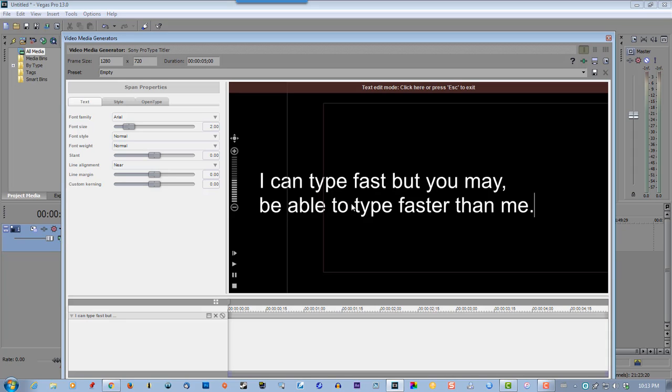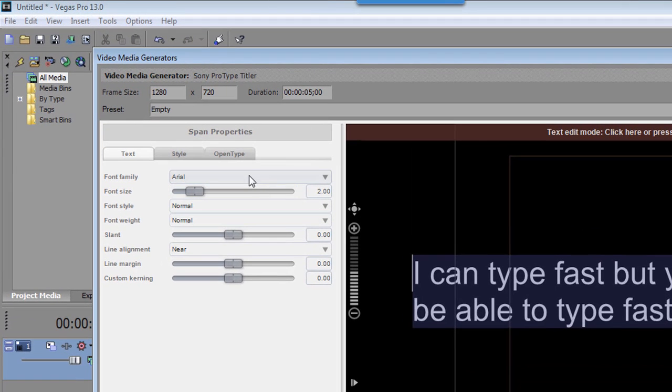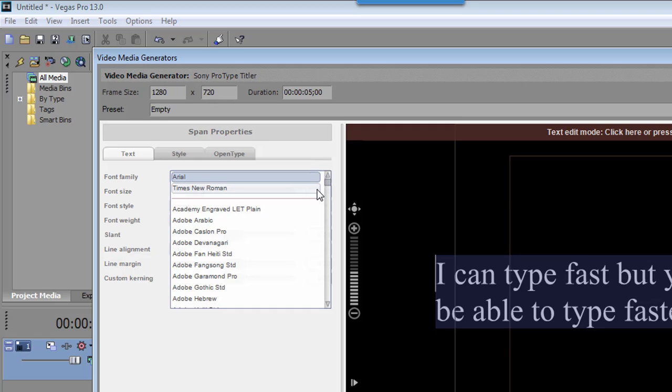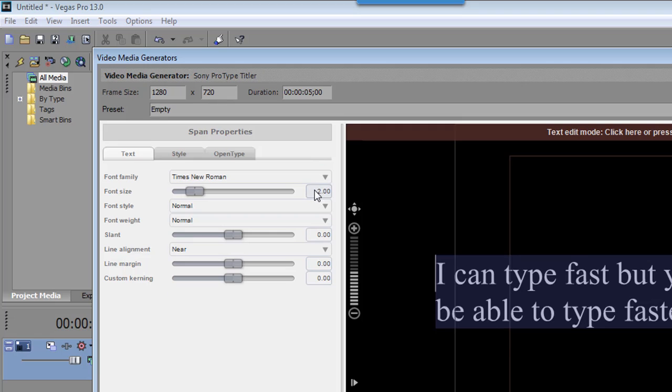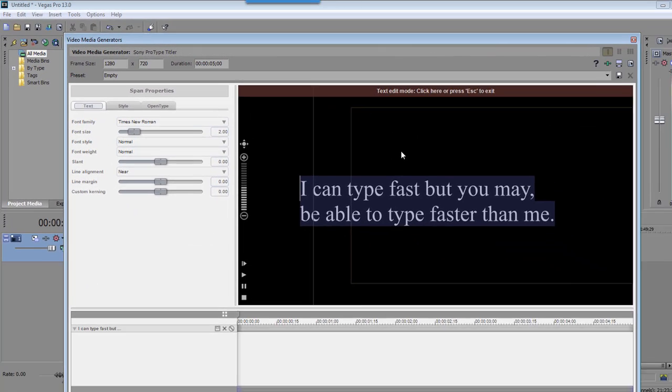So just type anything in there, just to give you an idea of what's going on here. Now, change the font. There's tons of fonts to choose from, but we're going to select Times New Roman. You can change the size. You can change the color. There's lots of customizations you can do, but this is fine.